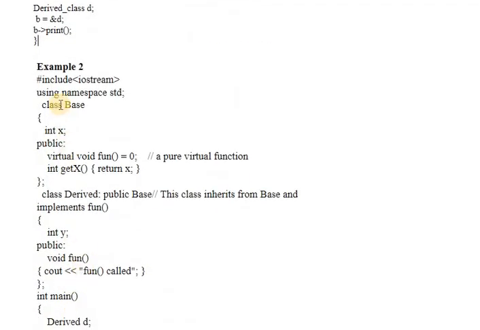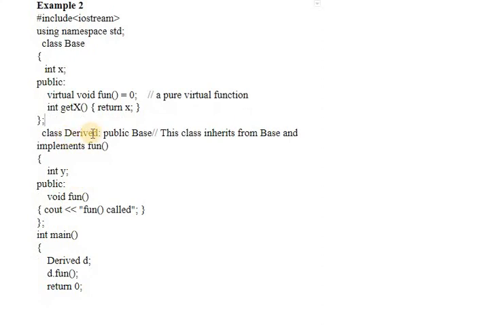Okay, so the second example says this is class base, and an abstract class can have as many data members as it wants, but there must be one pure virtual function in this manner. This getX is another function. Class derived is derived from the class base. Whatever properties a base class has, it will derive all the properties from the base class. So it should also implement the fun function, which is a pure virtual function in the base class.